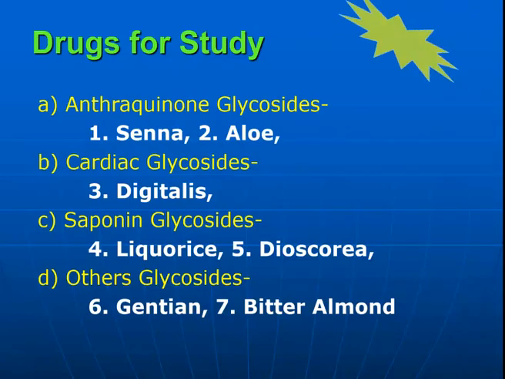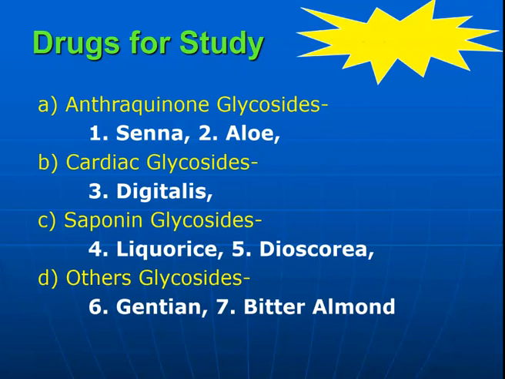Drugs to study from the glycosides. In this semester you have to study the anthraquinone glycosides, that is senna and aloe, cardiac glycosides, digitalis, saponin glycosides, licorice and dioscorea, and other glycosides, that is gentian and bitter almond. So a total of 7 drugs you have to study from the category of the glycosides. We will study these drugs in our next video.